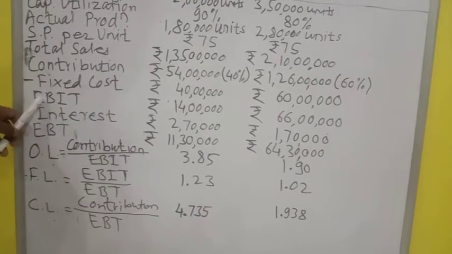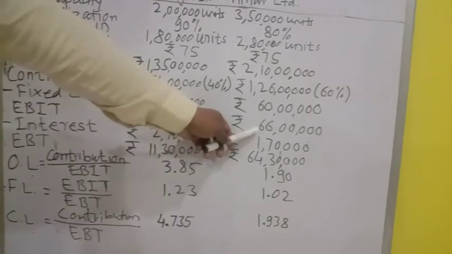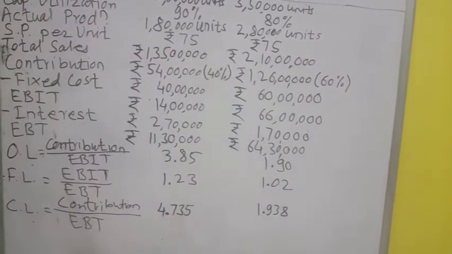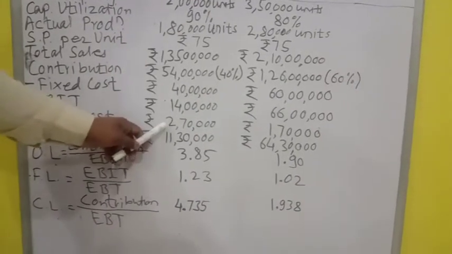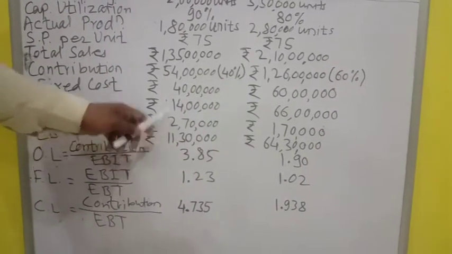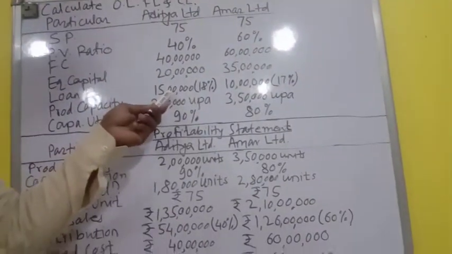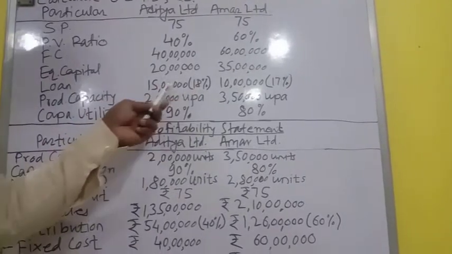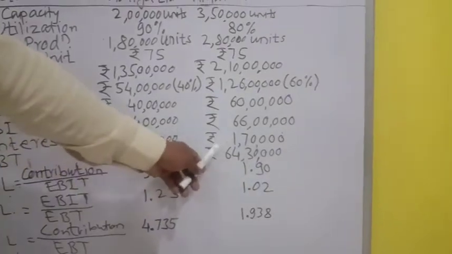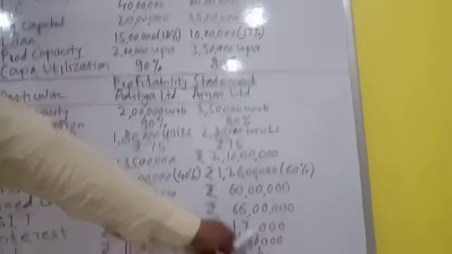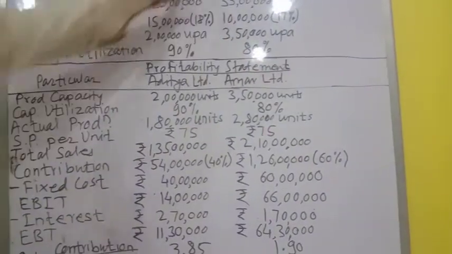So the earnings before interest and tax for Aditya Limited is rupees 14 lakh and for Amar Limited it is 66 lakhs. Friends, if we subtract interest from that, we will get EBT. So interest for Aditya Limited is 2 lakh 70,000 rupees. How did it come? See friends, there is an 18% term loan in Aditya Limited amounting to 15 lakh rupees. So 18% of 15 lakh rupees comes to rupees 2,70,000. And for Amar Limited it is 1,70,000. How did it come? It is 17% of 10 lakh rupees, which is the loan amount for Amar Limited.